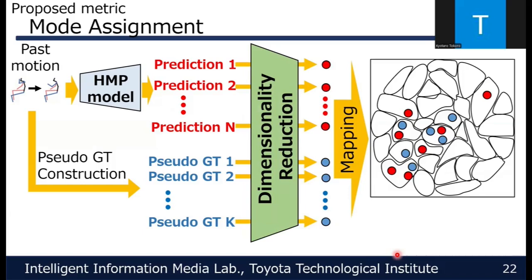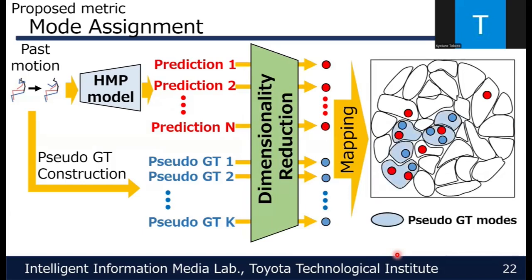truth. In this figure, each mode is represented by a black boundary. We highlight modes that contain pseudo-GTs in light blue. These modes represent the modes that should be predicted. Finally, based on the results of this mode assignment, we quantify validity and coverage.